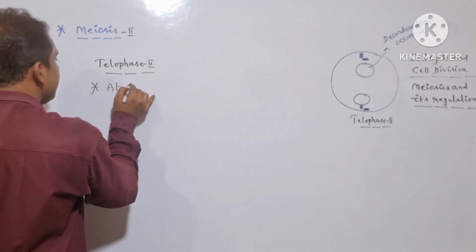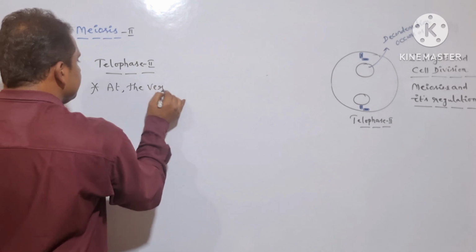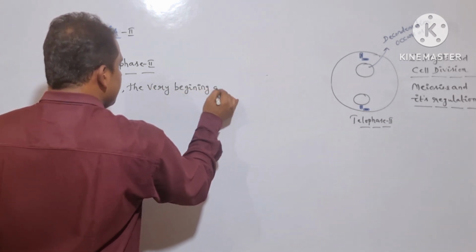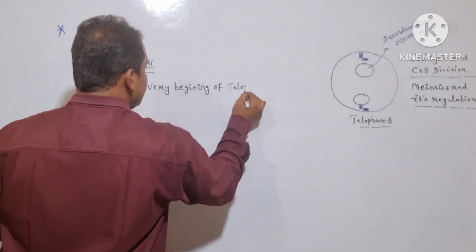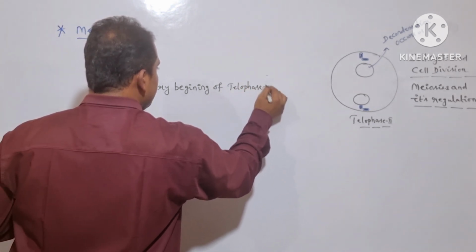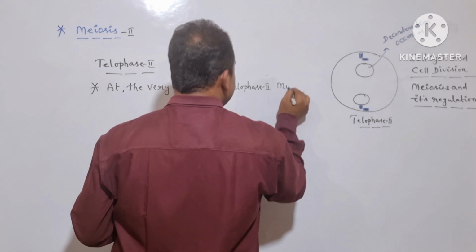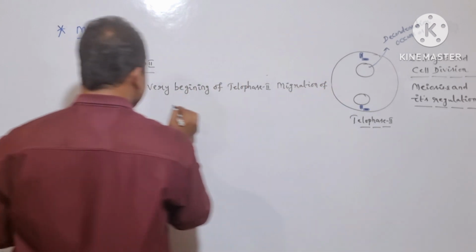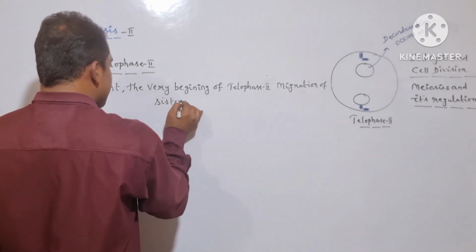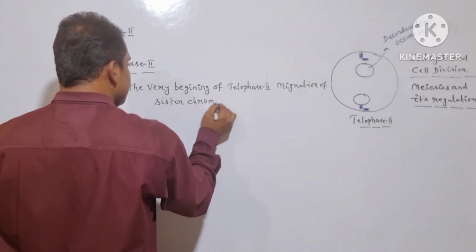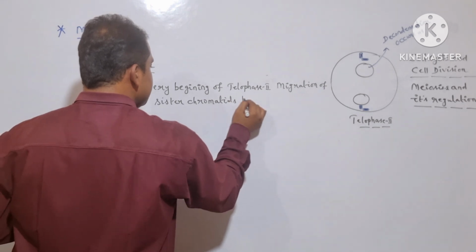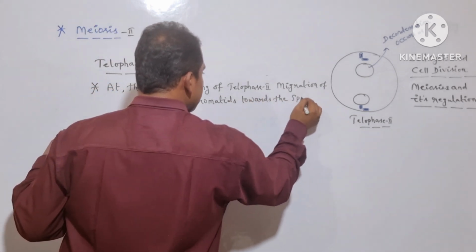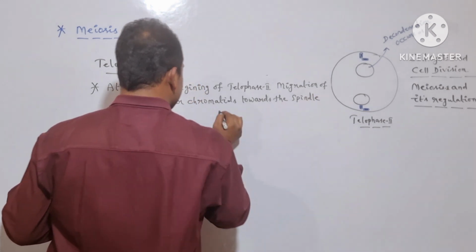At the very beginning of telophase 2, migration of sister chromatids towards the spindle pole takes place.